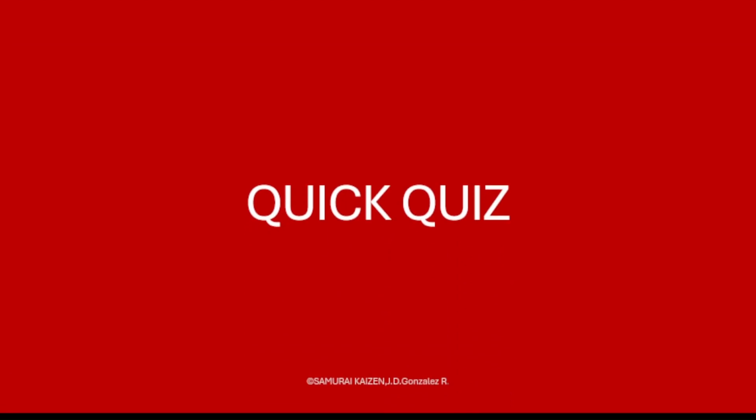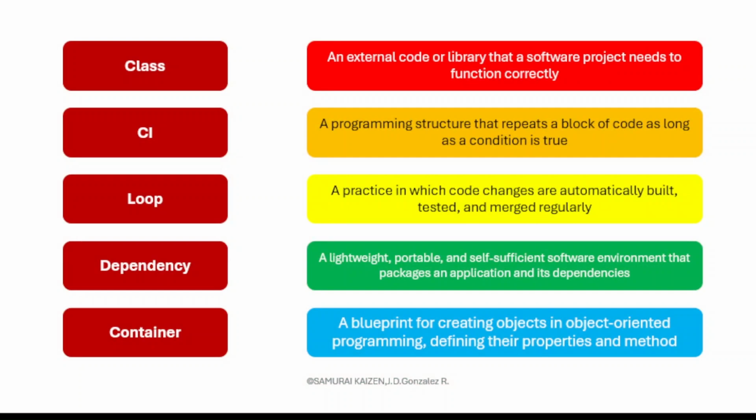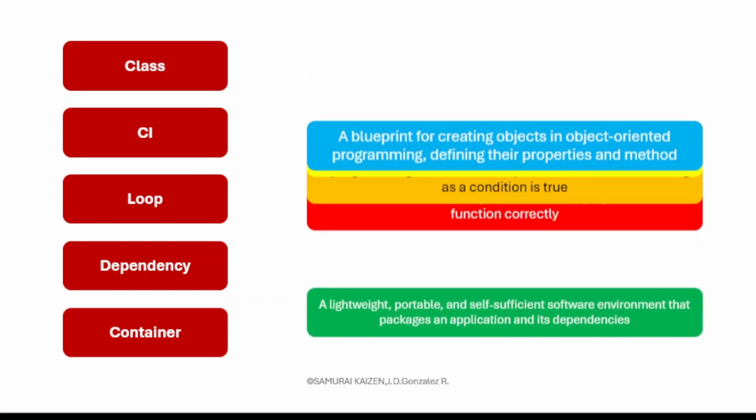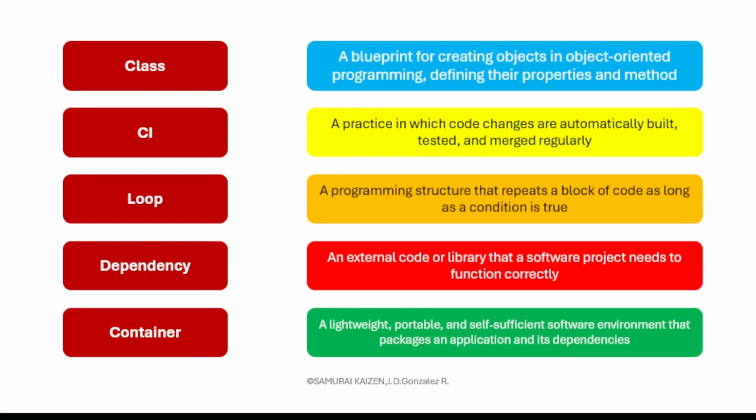Quick quiz. Here we have the following words: class, CI, loop, dependency, and container. Each one has a definition. In this case, they're all scrambled. You gotta relate which is the right definition for each word. Pause the video, take a little time so that you determine which are the right answers. And here you go. This should be the right answers.